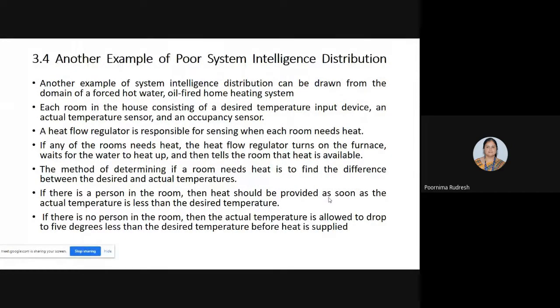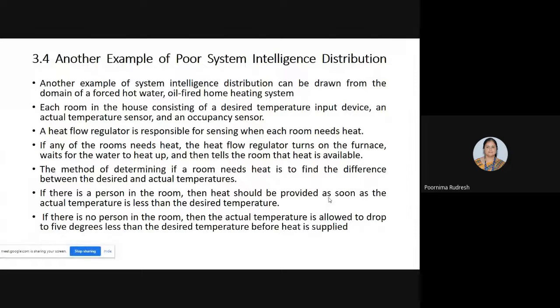And we need the heat flow regulator, which is responsible for sensing when each room needs the heat. So what is the responsibility of the heat flow regulator? Heat flow regulator is responsible for sensing when each room needs the heat.